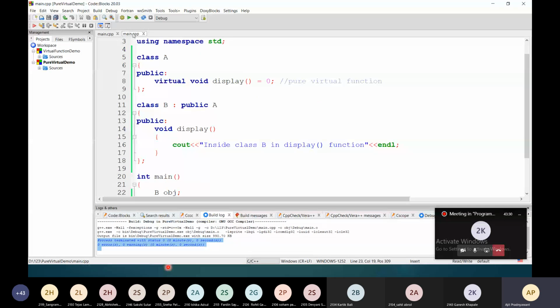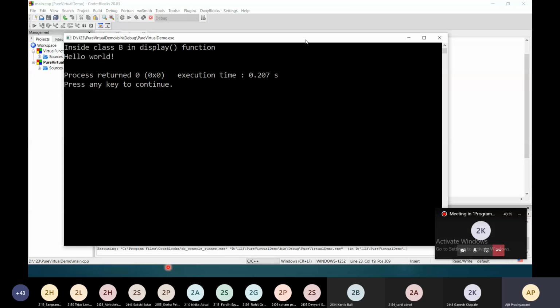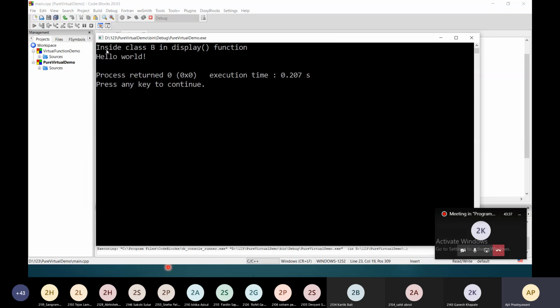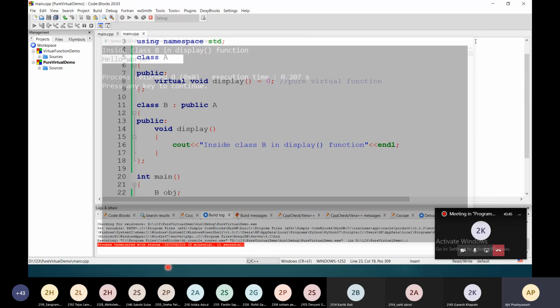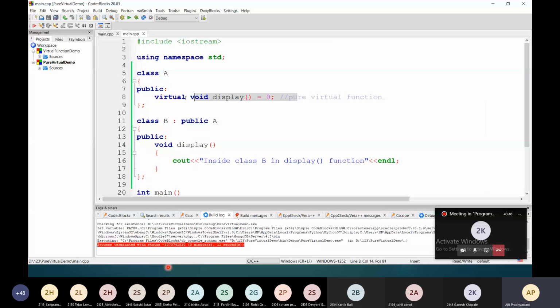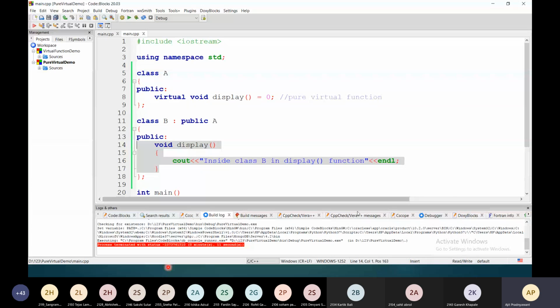And then compile and execute. So you will get this output inside class B in display function, and you will get the hello world message. So this is the way to declare the virtual function, and you have to make use of this virtual function in the derived class. Now again I am going to go to presentation.